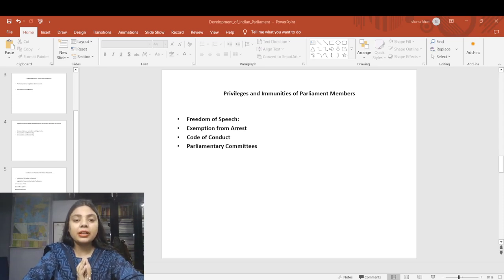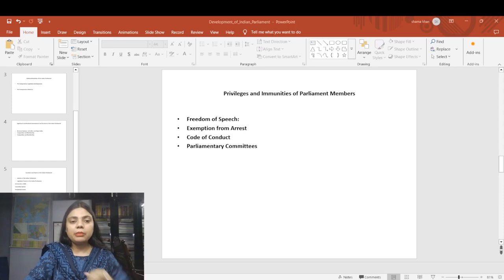So the code of conduct is designed to ensure that MPs perform their function responsibly and ethically. The privilege and immunity granted to MPs are vital for the smooth functioning of Parliament and the democratic process. They allow MPs to perform their role without undue interference or fear from the party or from other members.